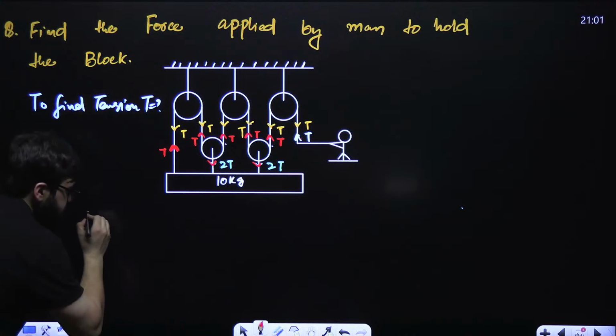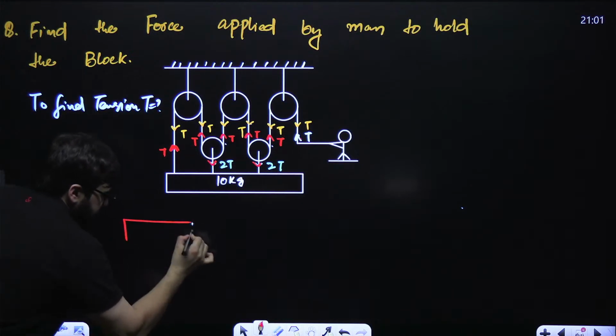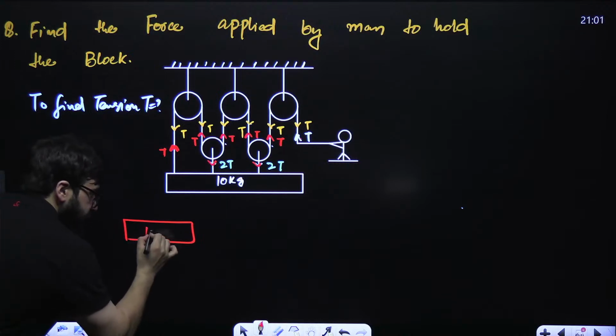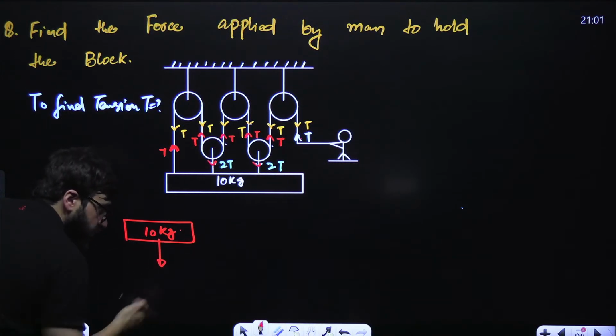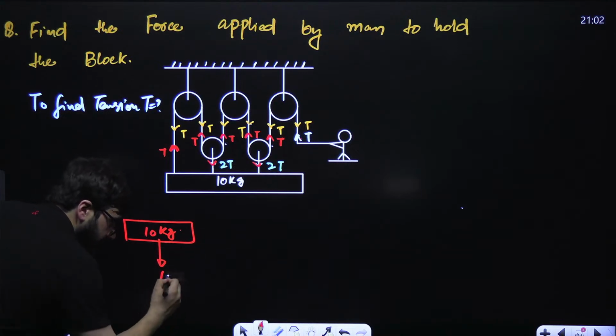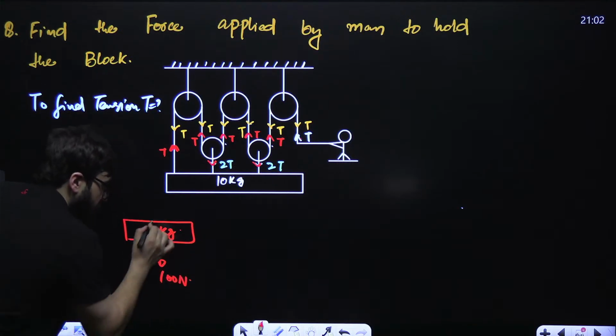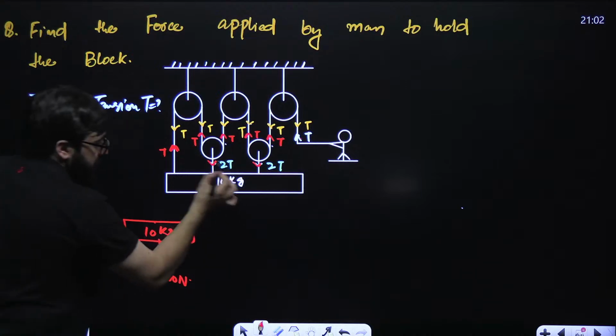Now, guys, let's take a block over here, and this is the 10 kg block. In the downward direction, how much is the force acting? M into G, that will be 100 Newton. In the upward direction, what are the forces acting?